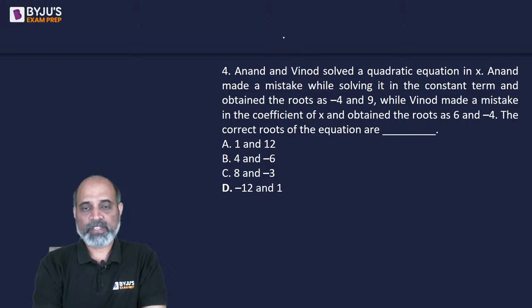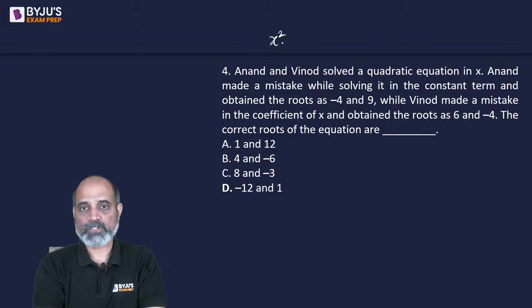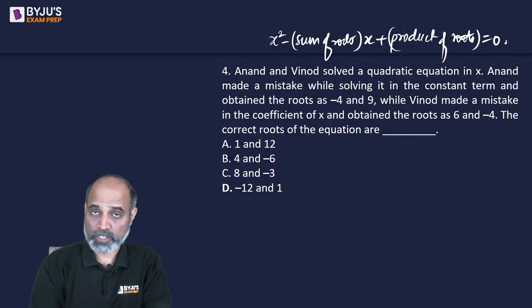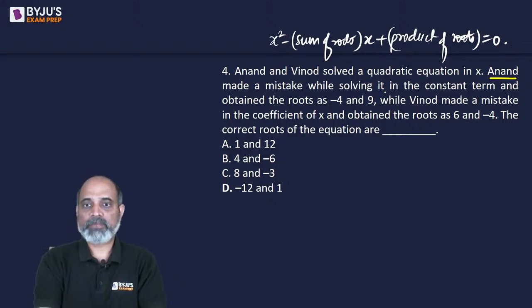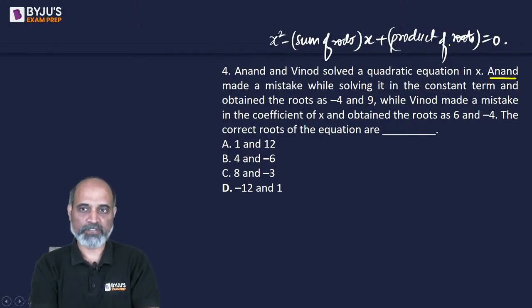Well, if we have a general format of a quadratic, it is given as x square minus sum of roots into x plus product of roots, equal to 0. Now, as per the question, Anand made a mistake in the constant term, that is the product of the roots, and obtained the roots as -4 and 9.